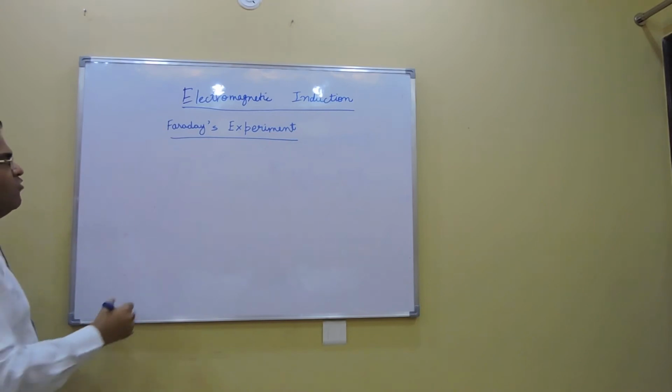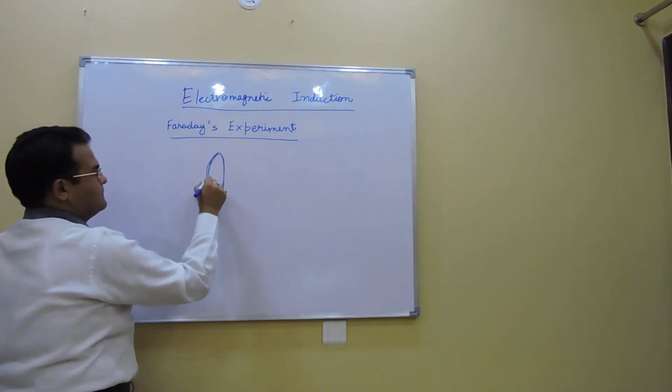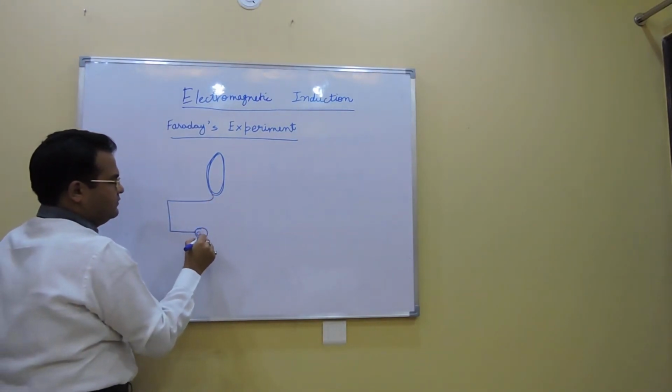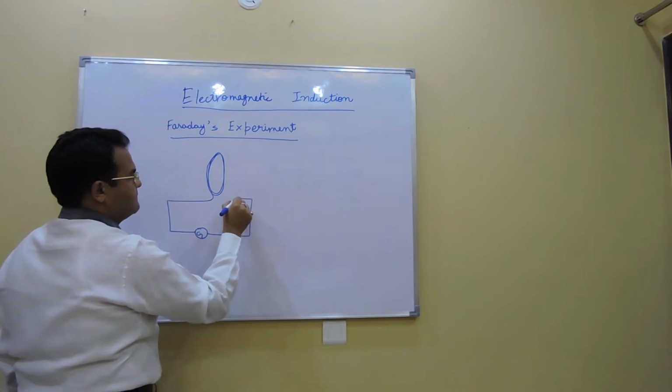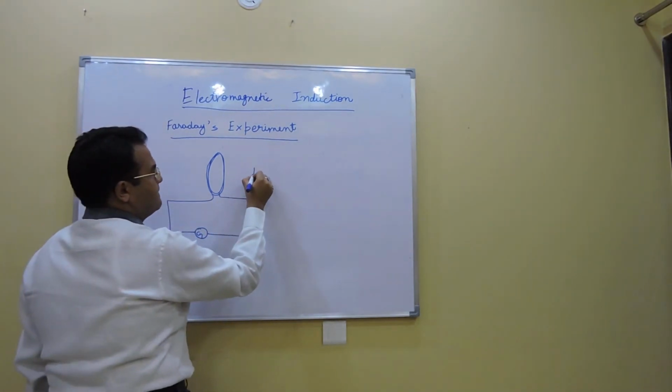What he did was, he took a coil and connected it with a galvanometer. And then he took a bar magnet.